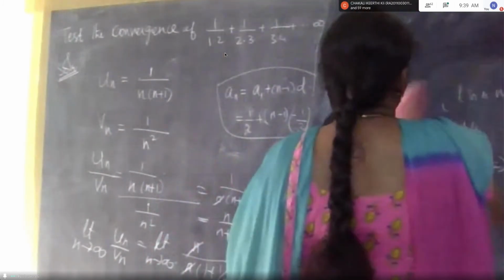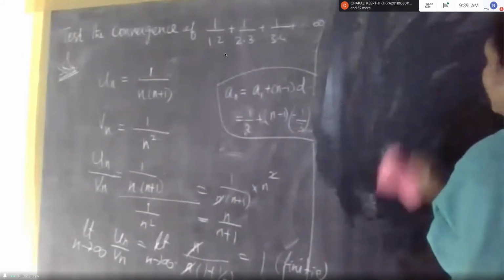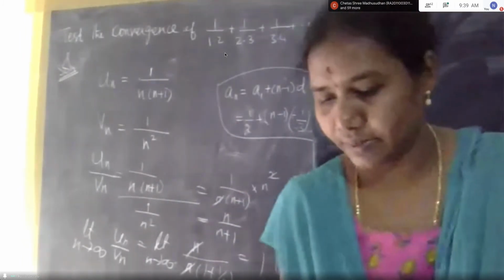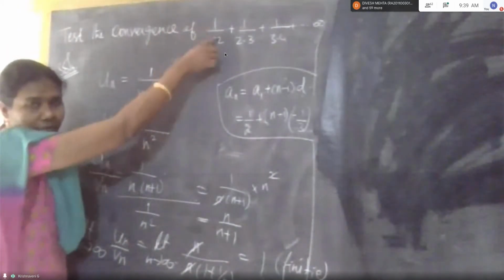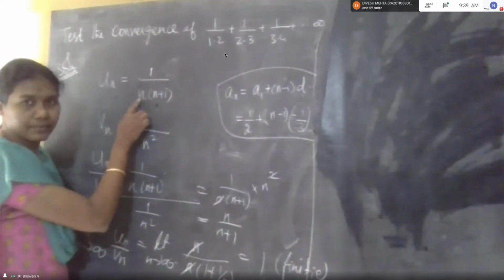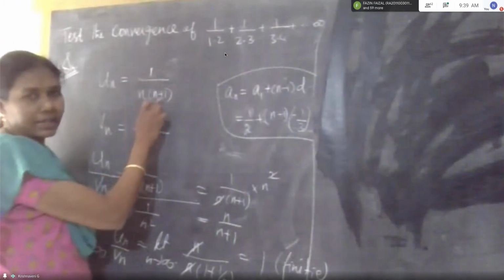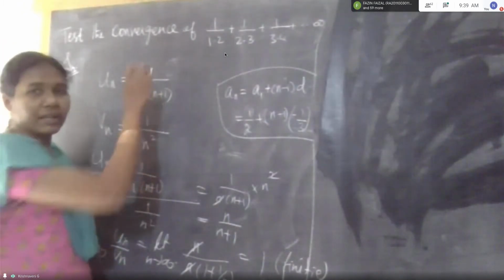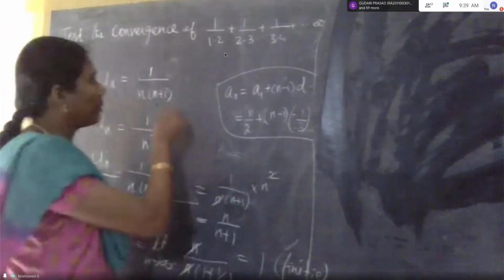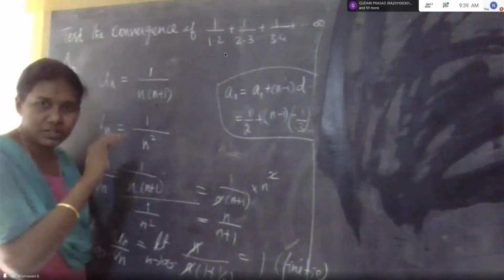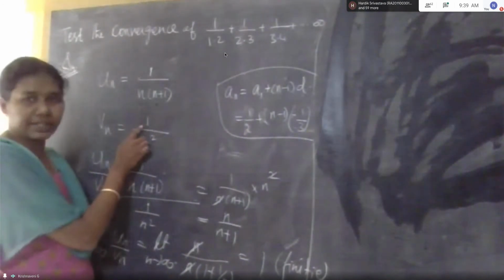Ma'am, can you again explain why we got Vn equal to 1 upon n squared? One second, I will explain. Un is the nth term of the given series. For Vn, here we have 1 by n into n plus 1. In the numerator we take the maximum power of n; there is no n in the numerator, that's why we take 1.